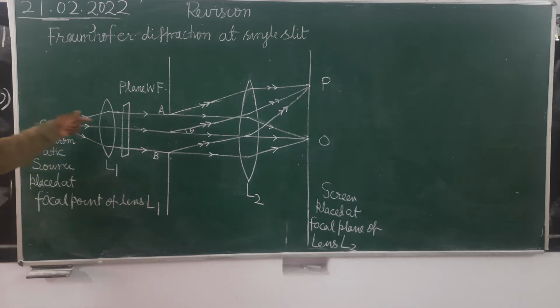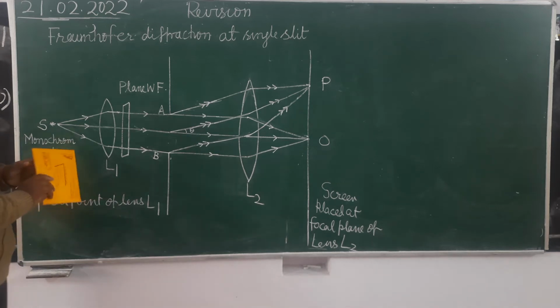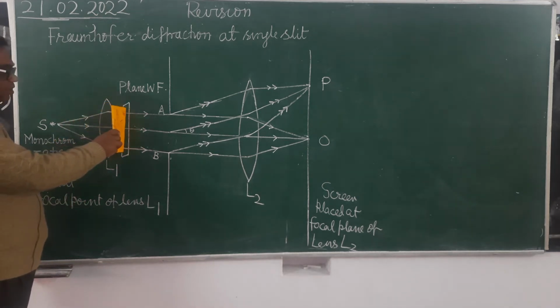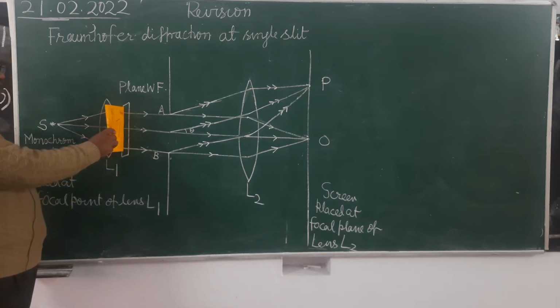The light waves will reach here, they will be parallel to each other. It's clear? And when they are parallel, then the wavefront will be a plane wavefront. As we know, the wavefront is always perpendicular to the direction of propagation of waves.